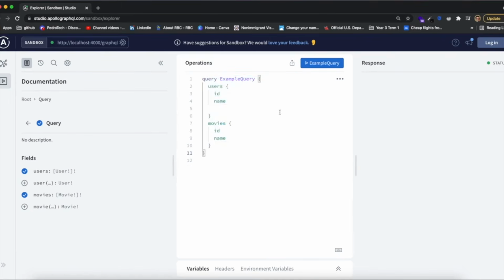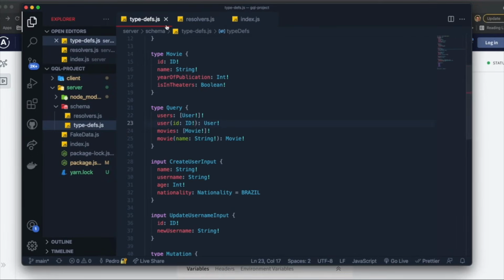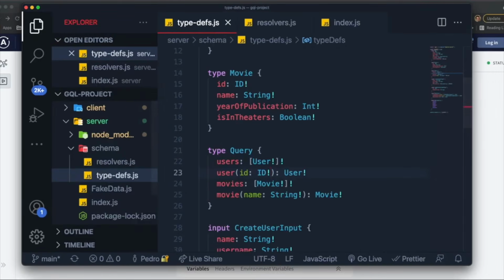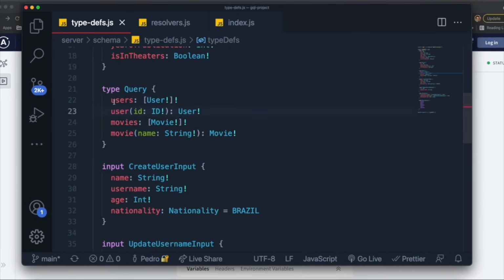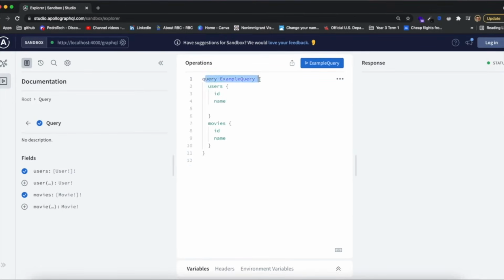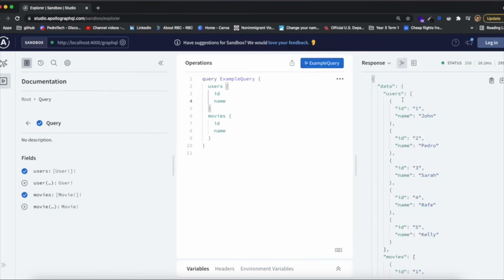Okay, so as you can see over here, we have this query which we've been working with throughout our series. I'm going to zoom in so you guys can see it a lot better. In our type definition for our query, we have a query for all users and a query for all the movies. What I'm doing right now is making a simple query and asking for both the list of users and the list of movies, which is something that I can do at the same time. And you should see that the result when I run this is a list with users and also